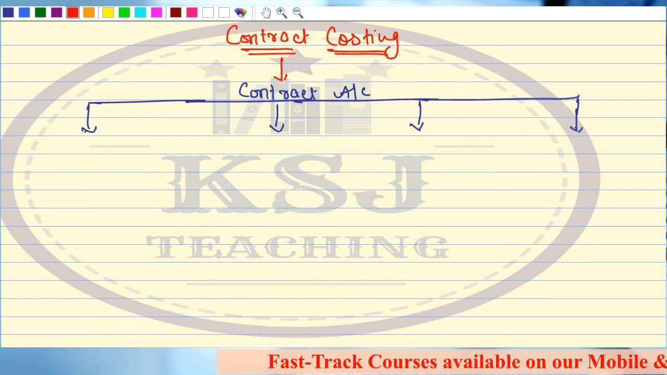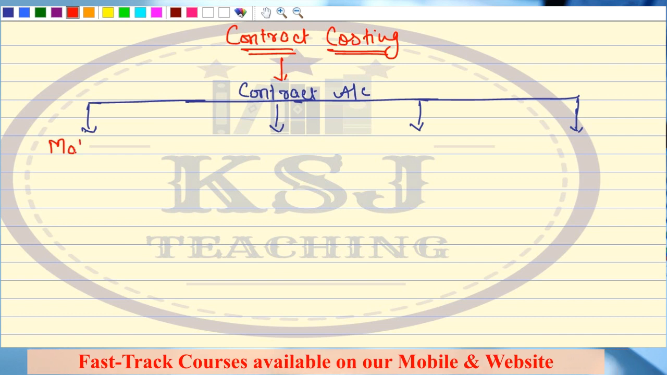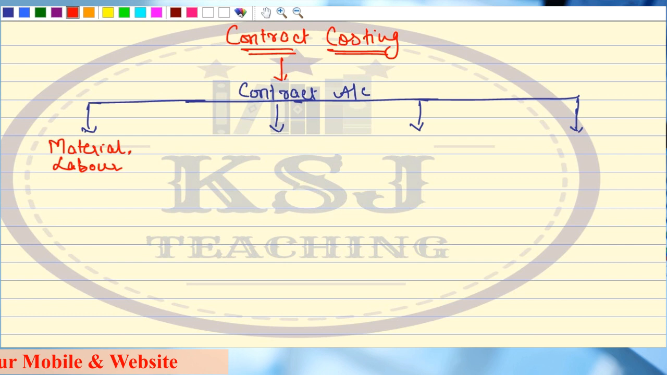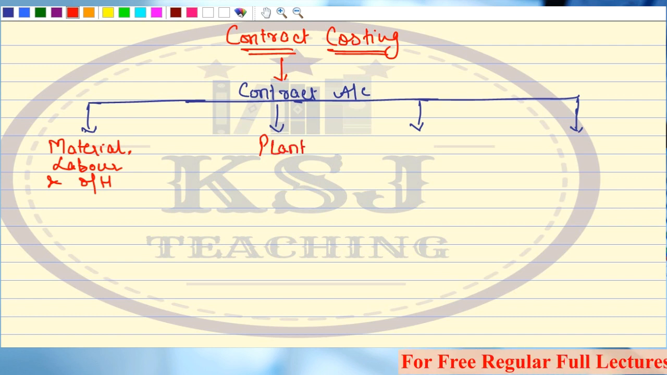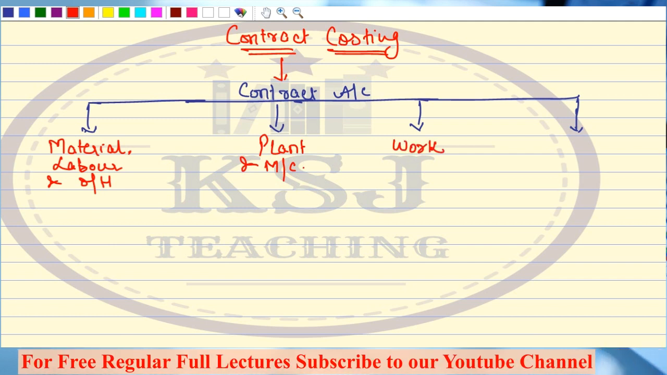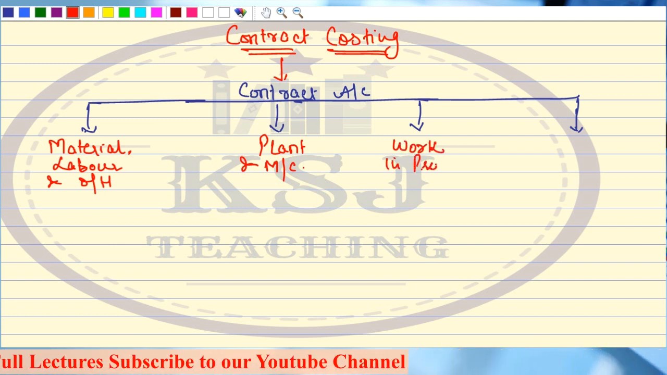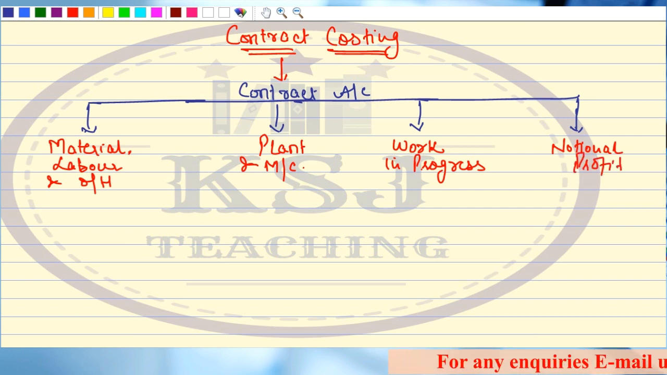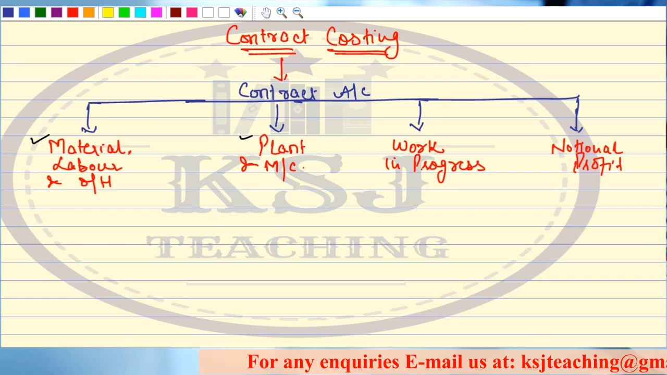The first part was regarding material, labor and overheads, right? The second part was regarding plant and machinery. The third part was regarding work in progress, that is WIP. And the fourth part is regarding notional profit, which we have yet to cover. We have already covered material, labor, overhead, plant and machinery and WIP.